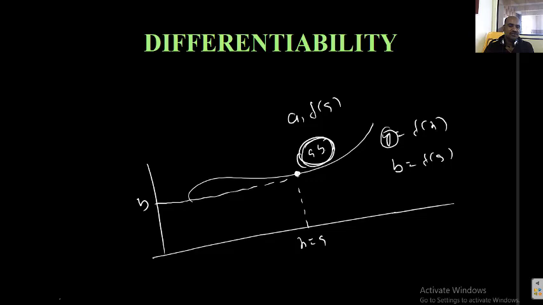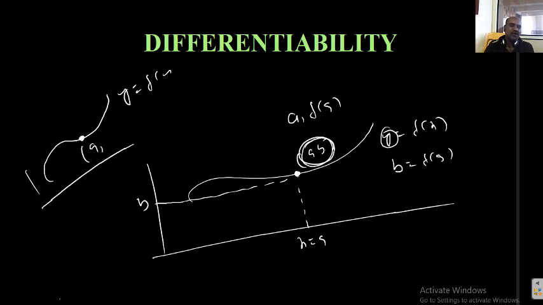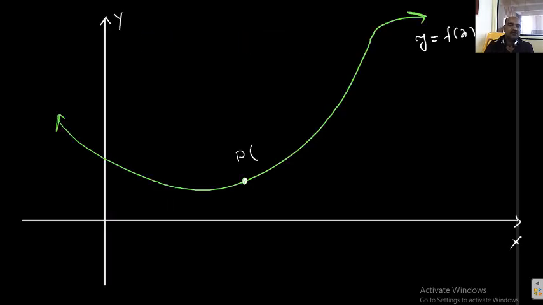This is an important thing, students. This is y is equal to f of x, a function. We want to find the coordinates of a point whose x coordinate is a, and automatically the y coordinate becomes f of a. Let a point P be taken as a comma f of a. I will write that next on the page.